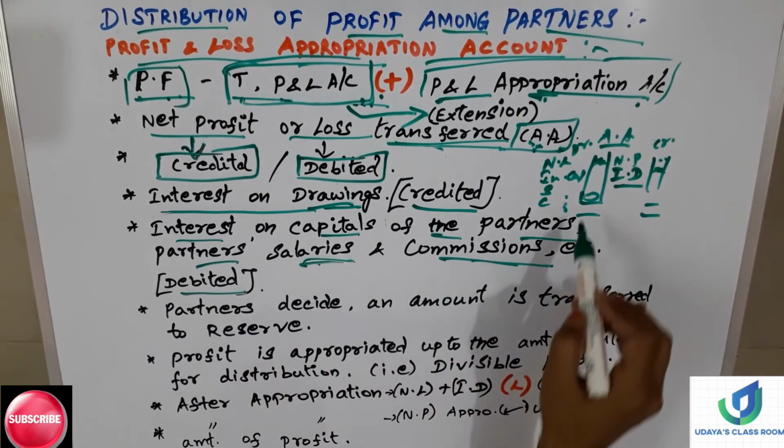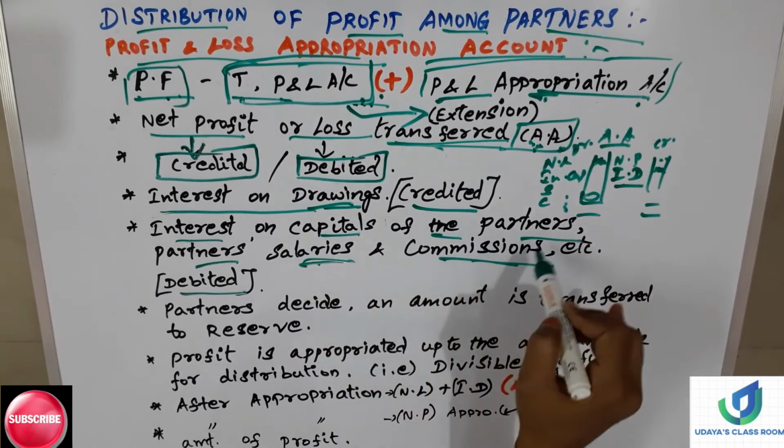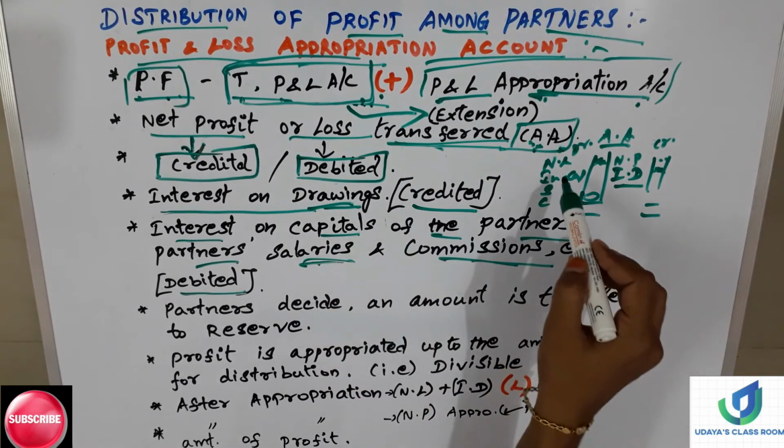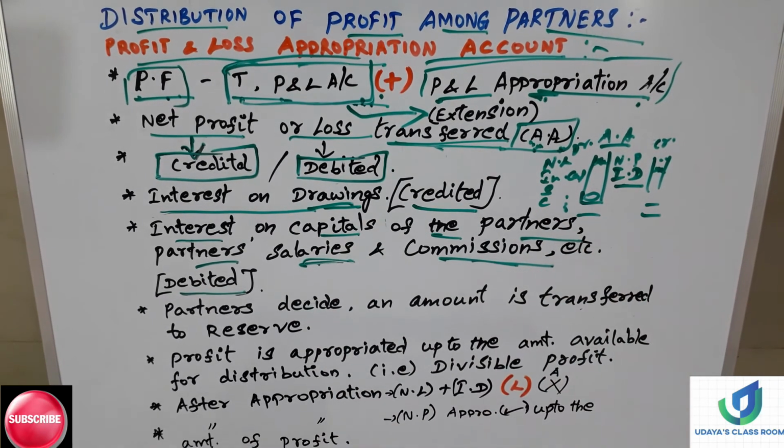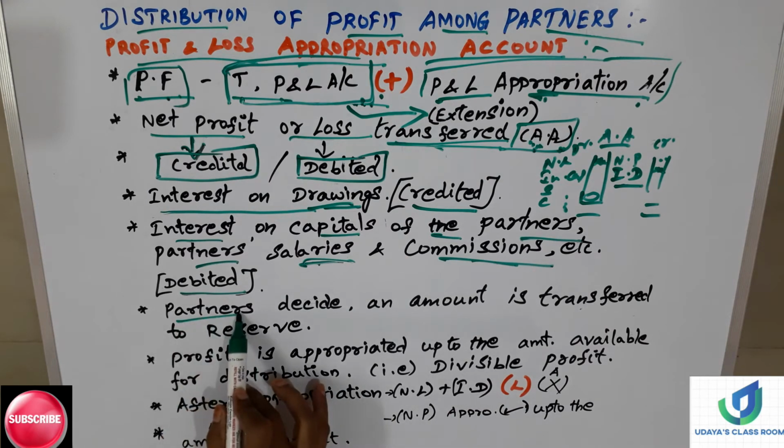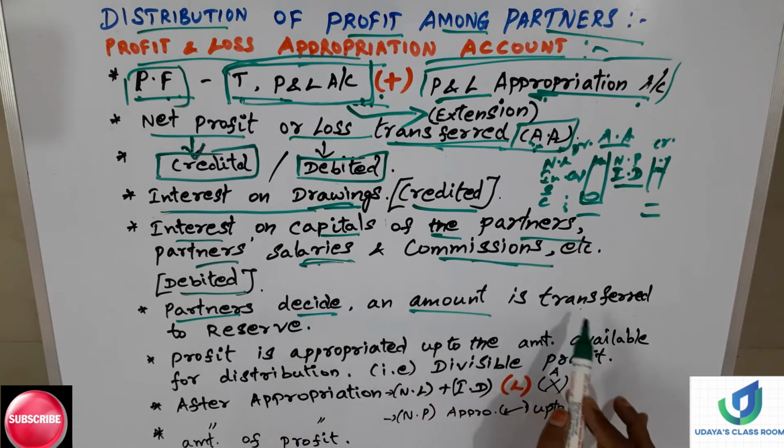Okay, so that is the reason why we are writing all these elements, salaries, commission, interest on capital in the debit side of the appropriation account. Moving on to the next point. Partners decide an amount is transferred to reserve. Sometimes if the partners decide to transfer an amount to reserve, what will happen?